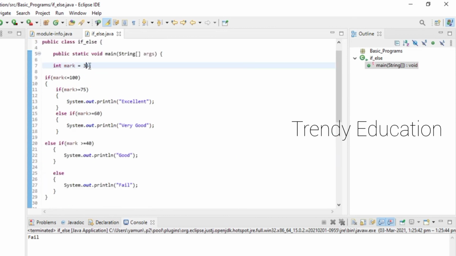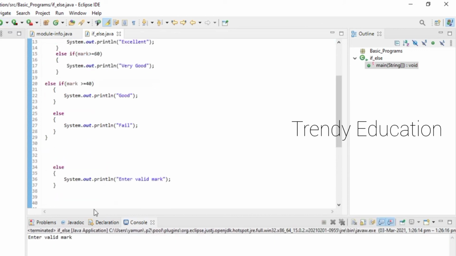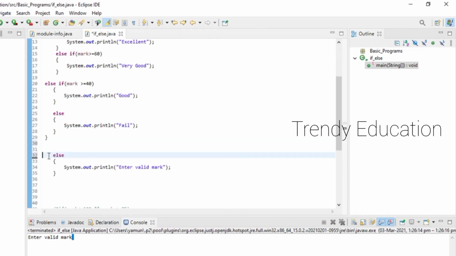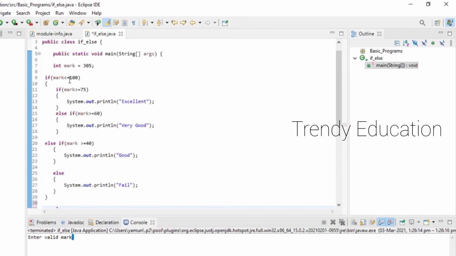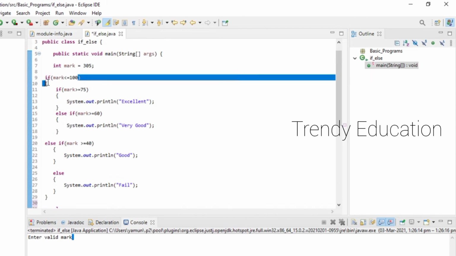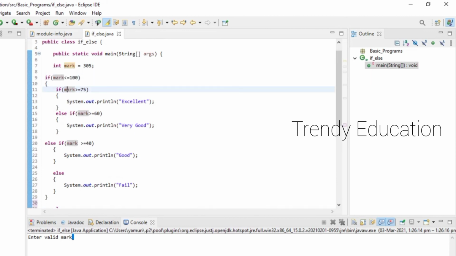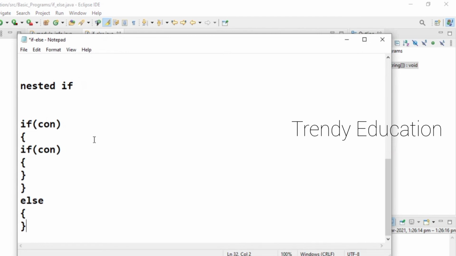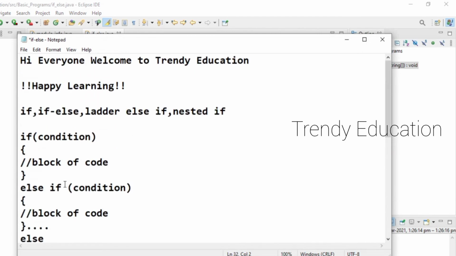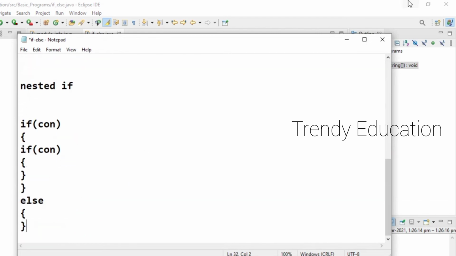Again, when I give 305, it will show that enter valid mark. Why is it showing that? Because this else part will execute when I give marks more than 100. If I give marks equal to or lesser than 100, the first part will execute. So hope you understand what is if else statement in Java.